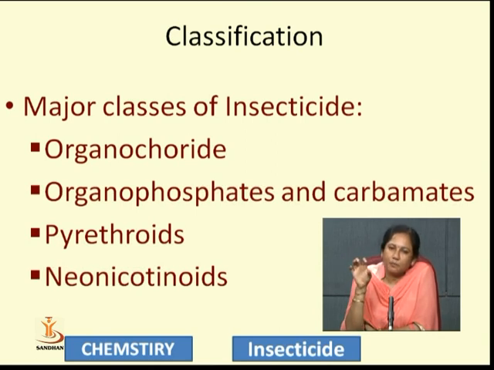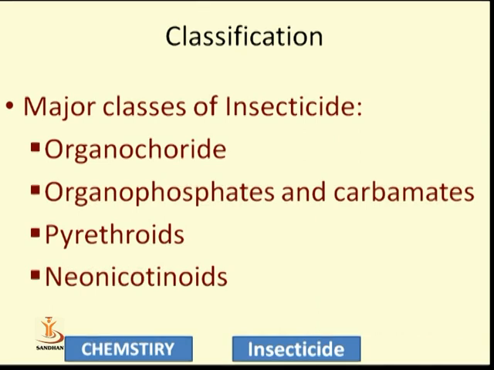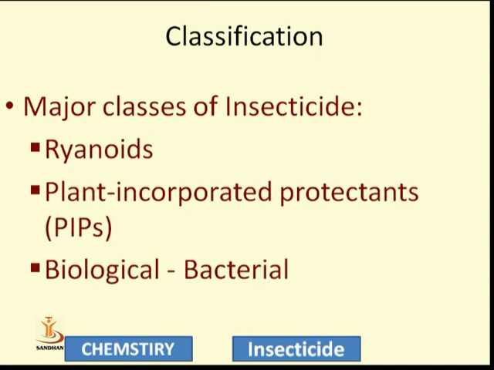This class of compounds is generally known as pyrethroid compounds. Around 50% of these organic compounds used as insecticides are nothing but the organochloride compounds as well as organophosphate and carbamate derivatives. So we go one by one: which type of organochloride compounds, organophosphate compounds, carbamate derivatives, pyrethroid derivatives, and neonicotinoid derivatives are used and available in the market. These are the major classes of insecticide, but the remaining are also used.